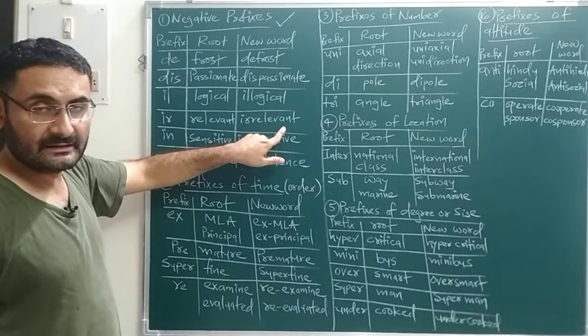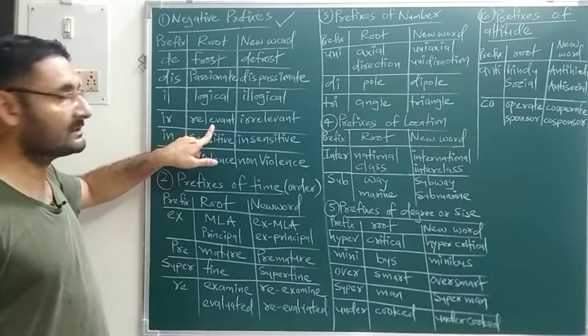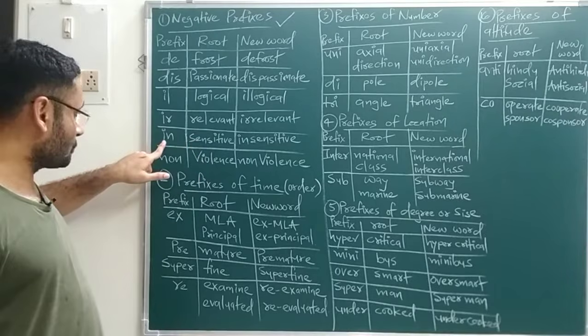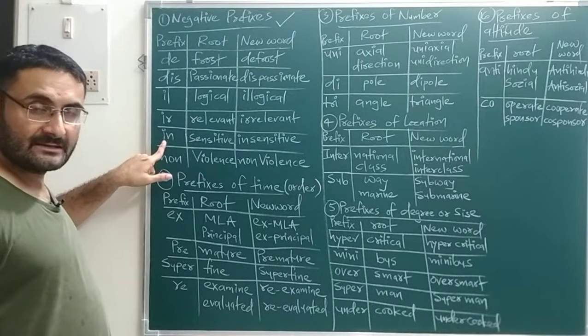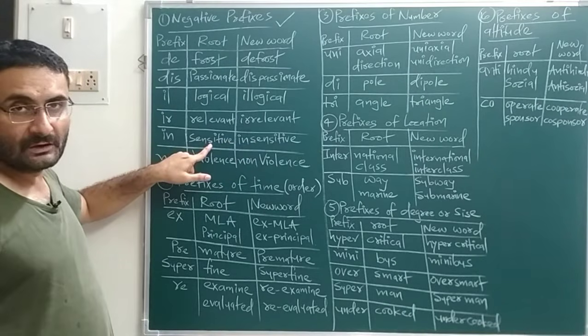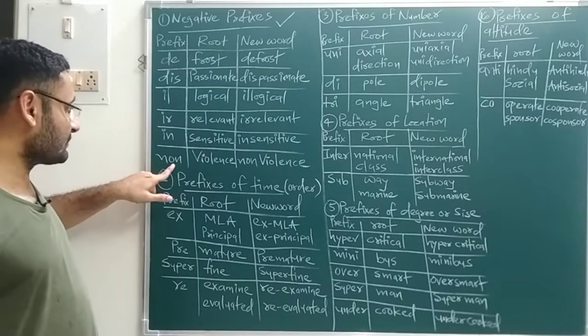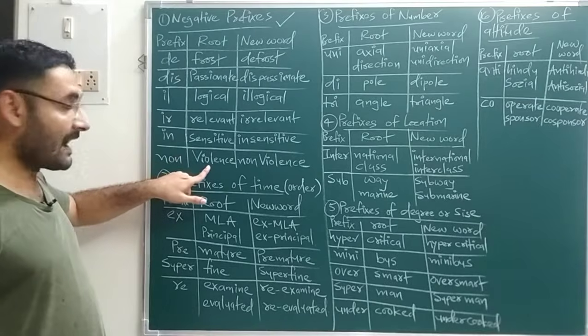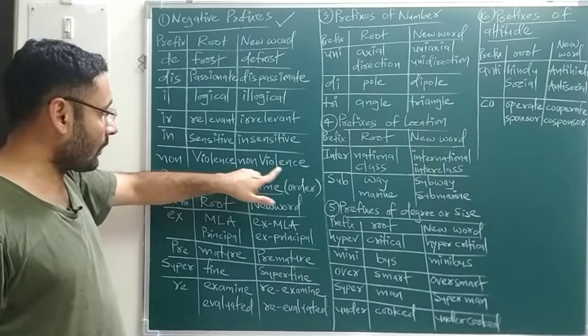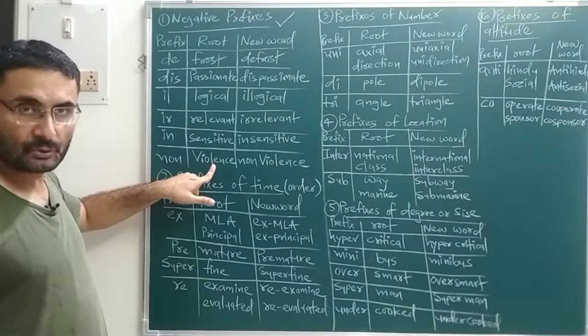So irrelevant, that is also the negative word of this root, relevant. Next is sensitive, root word, and in is the prefix. So insensitive, that insensitive is the opposite word of sensitive. And last one is non, a prefix, violence is the root word, so that will be non-violence. So non-violence is the opposite word of root word.